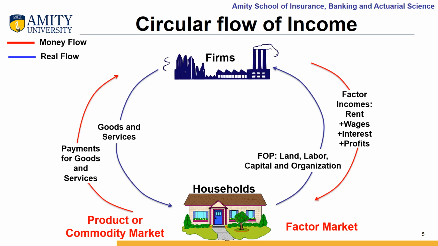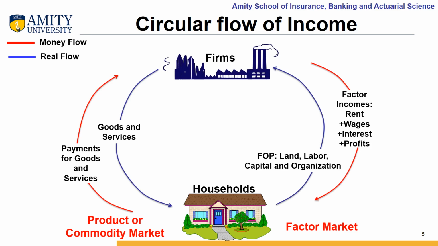So this money will be utilized by these business firms for again paying the rent, wages, interest or profits to their workers in the form of factor incomes, and again money will come to the households, which will be further utilized for making the payments for goods and services from some other business organizations in an economy. Now this red circle shows you how the money is flowing in an economy, and that is the reason it is known as money flow.